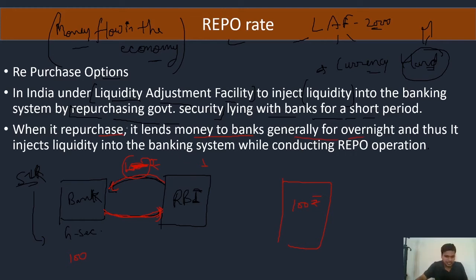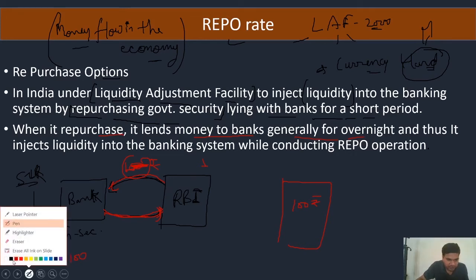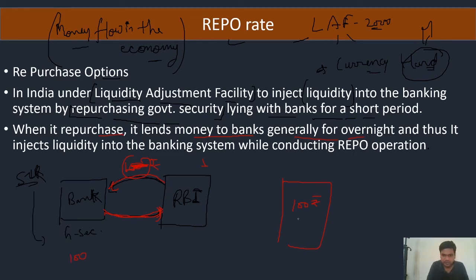What it means is that if a government security has a face value of 100 rupees, and suppose the repo rate is 4%, then RBI will give only 96 rupees to the bank. Repo rate is just like a discounted rate, where against a 100 rupee government security, 96 rupees are given to the bank.